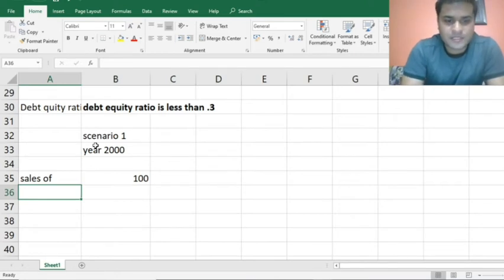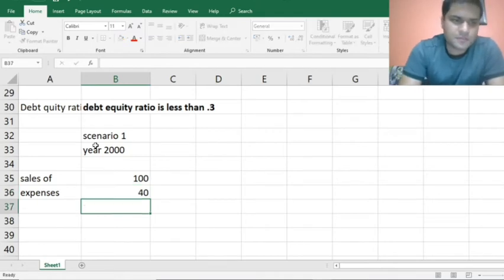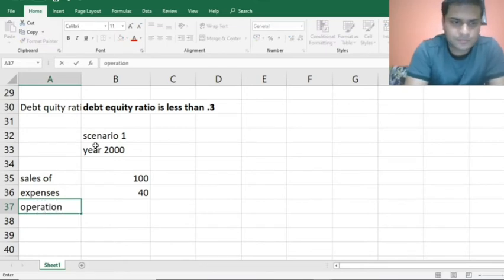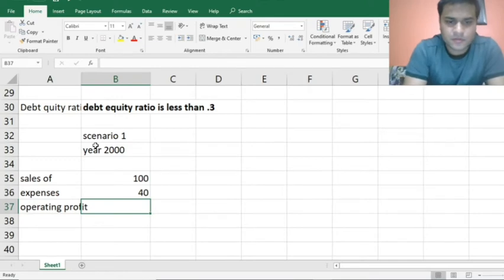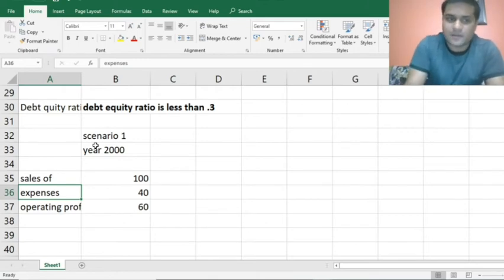Its expenses were, say, 40 rupees. Its operating profit comes down to 60 rupees. Now, this is just the profit and loss statement that I'm going through.